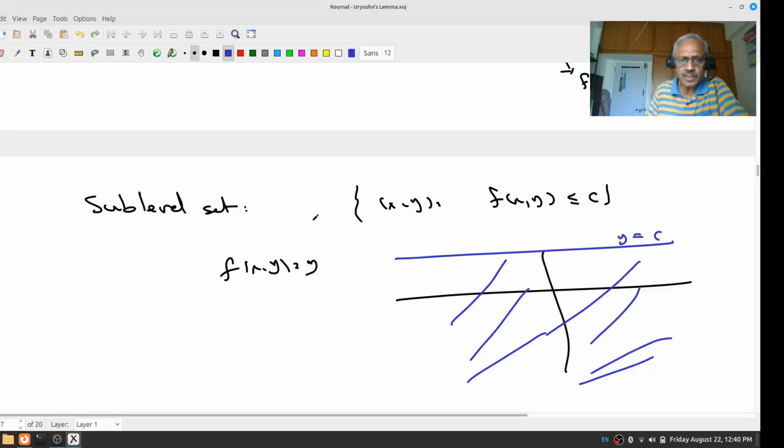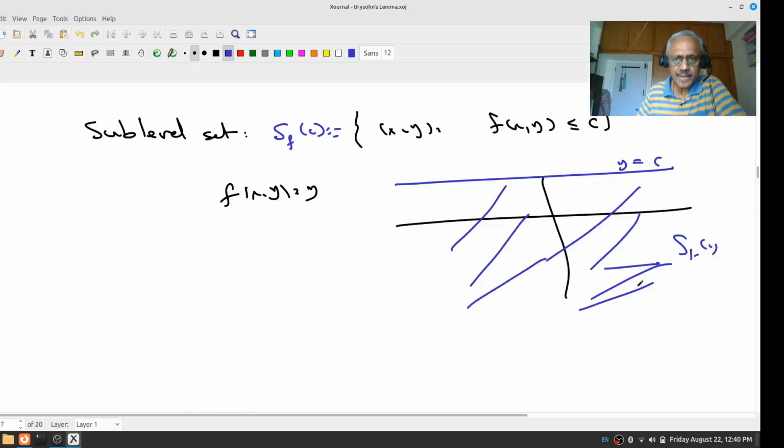This is the sublevel set of f at C. So this is your S of C. Do you understand that?